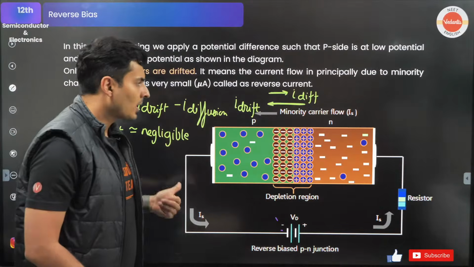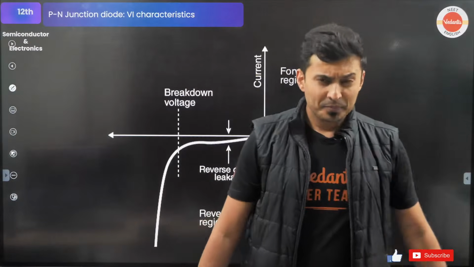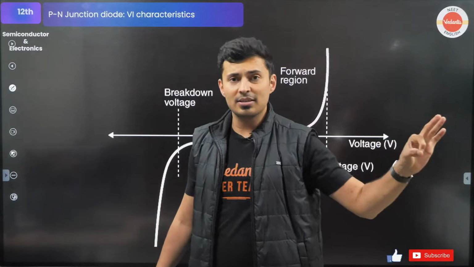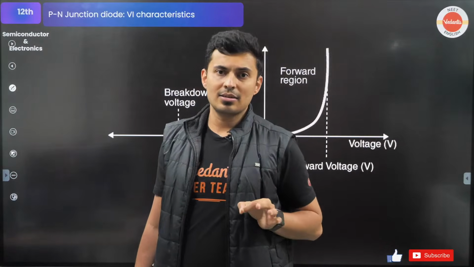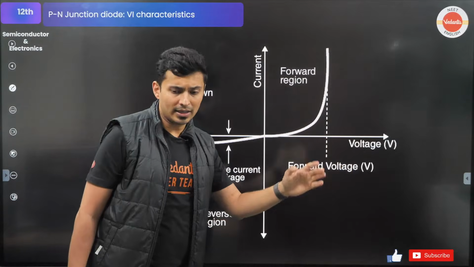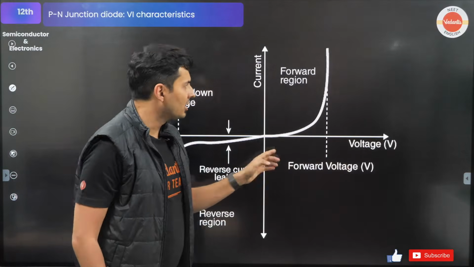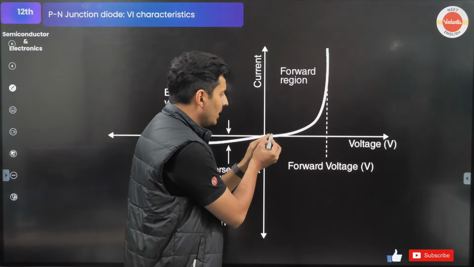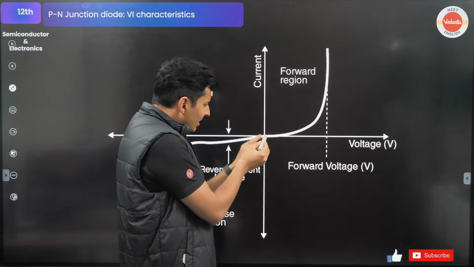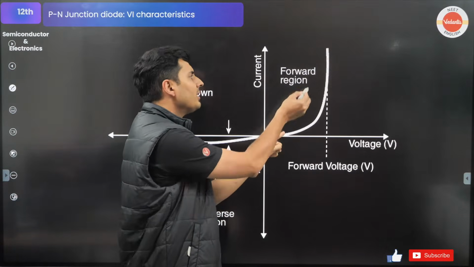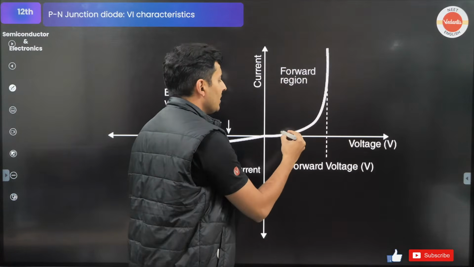Everybody with me? Great. So how does the graph look when you plot it for different voltages and different currents? This is the graph. Observe carefully. Forget this part. First look at this part. This is forward voltage. This is the current. You can see as you increase the voltage, there is hardly any current, forward bias. But suddenly there is a shoot up. Why is there a shoot up?